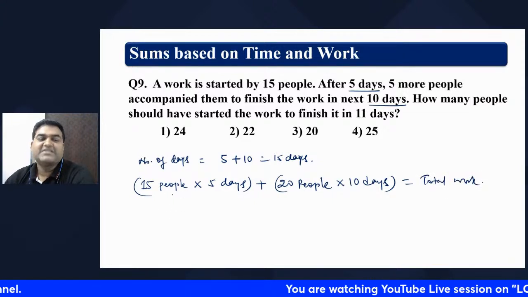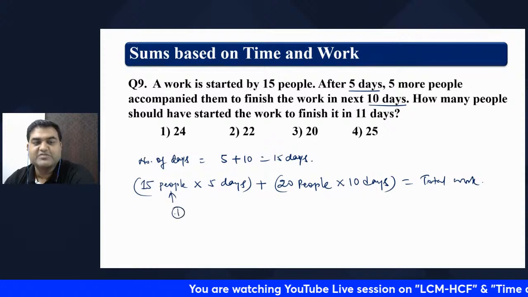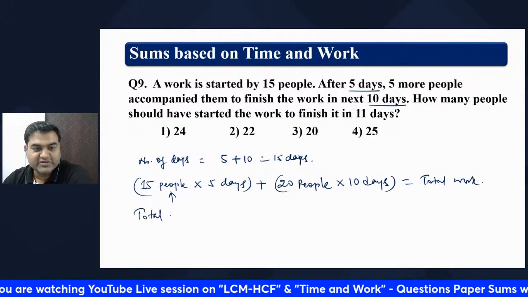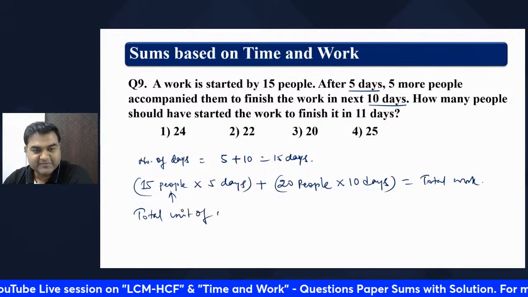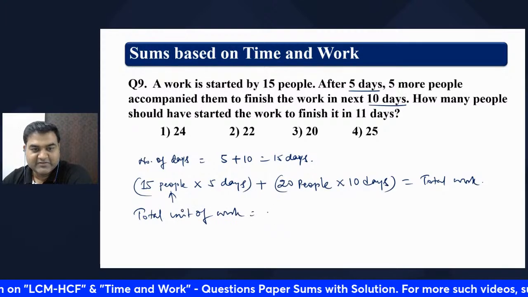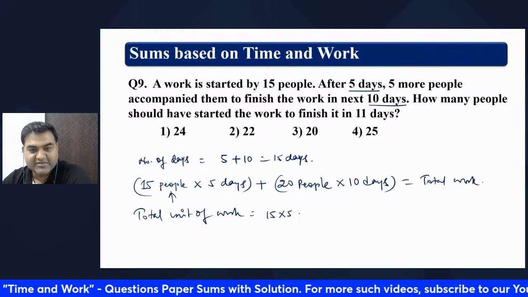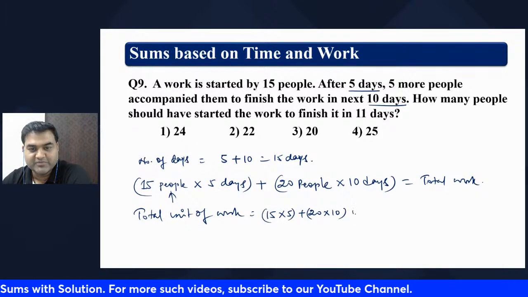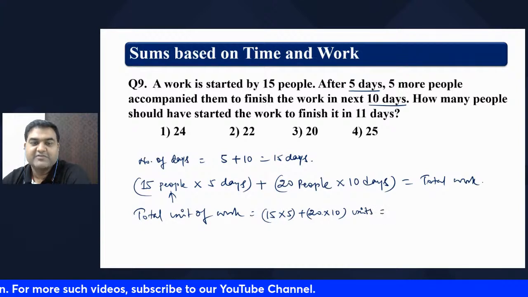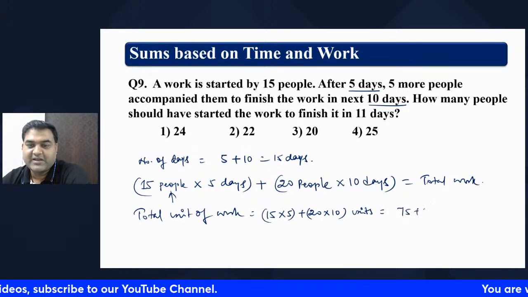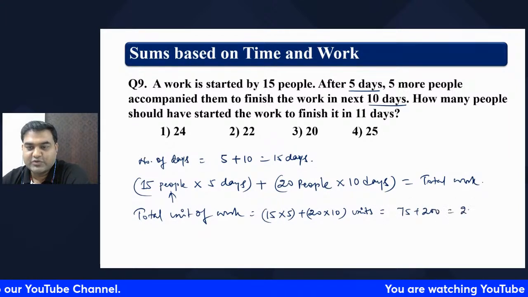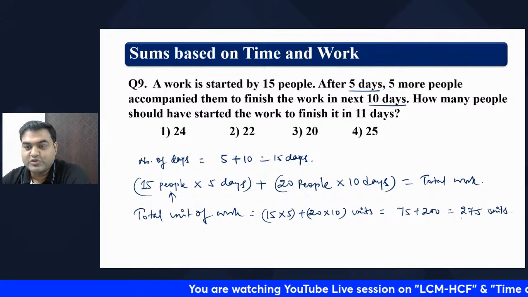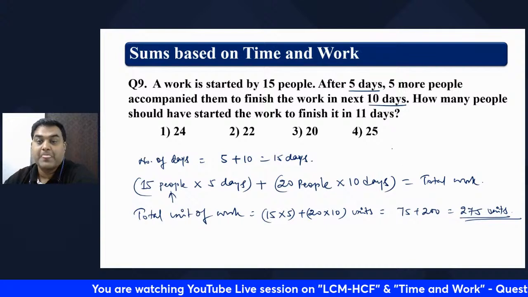Suppose one person does 1 unit of job in 1 day. That means total work is how many units? Total units of work is 15 into 5 plus 20 into 10 units. This is the total job, no? 15 fives are 75, and this is 200. So that is 275 units of job. Total work is 275 units, right?